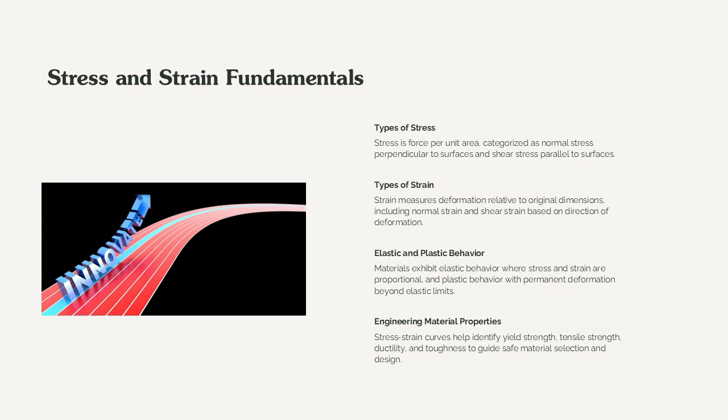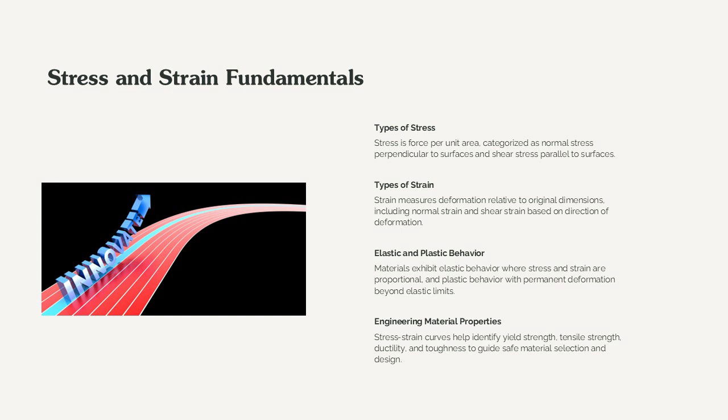Stress is defined as force per unit area and can be categorized into normal stress, with the equation sigma equals F over A, and shear stress, with the equation tau equals V over A. Normal stress acts perpendicular to a surface, while shear stress acts parallel. Strain measures deformation relative to the original dimensions, expressed as normal strain, with the equation epsilon equals delta L over L, or shear strain, with the equation gamma equals delta x over h.